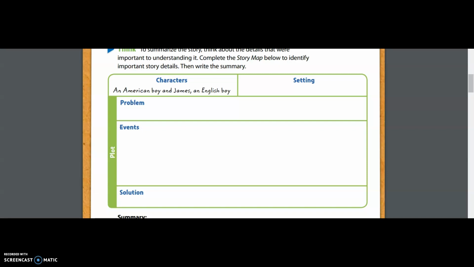And then the very last point that I put in this section was that the American boy is puzzled about what James means. So the American boy hears James say the word boot, and he goes, well, why would you leave a jacket in a boot? That's confusing. So he's puzzled by it. The very last part is the solution. So where it says solution, I wrote that in order for James and the American boy to solve their problem, James has to explain that in England, a boot is the trunk of a car.